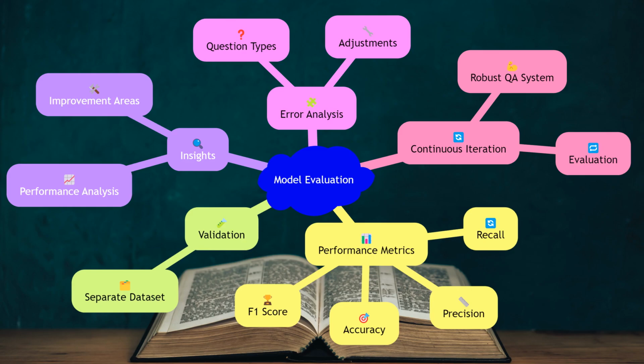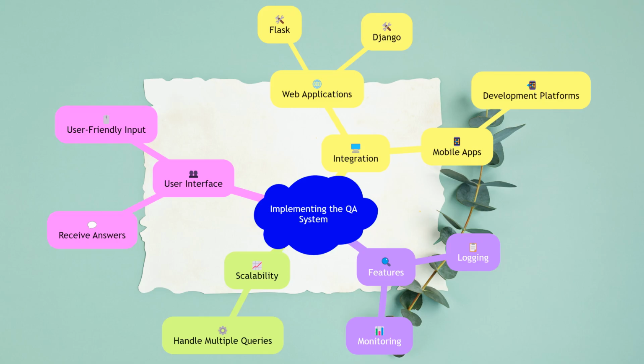It is also important to conduct error analysis to understand the types of questions the model struggles with and make necessary adjustments. Continuous evaluation and iteration are key to building a robust QA system. With a trained and evaluated model, the next step is to implement the QA system. This involves integrating the model into a user-friendly interface that allows users to input questions and receive answers.